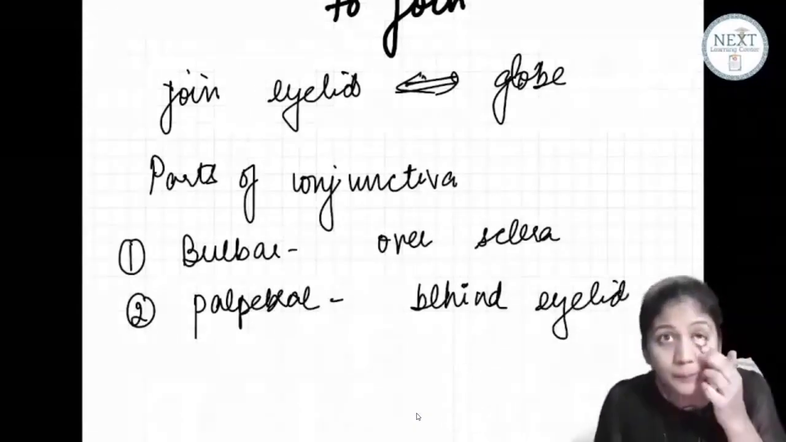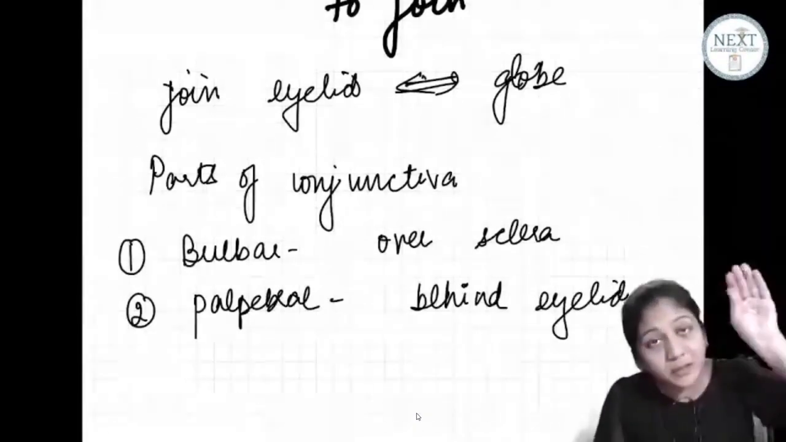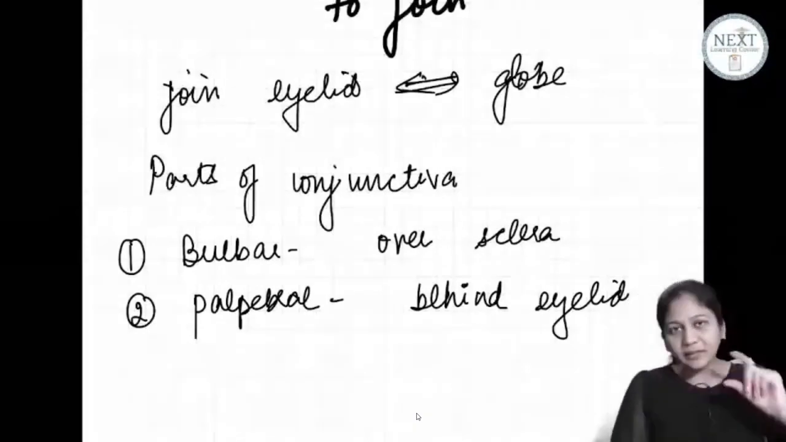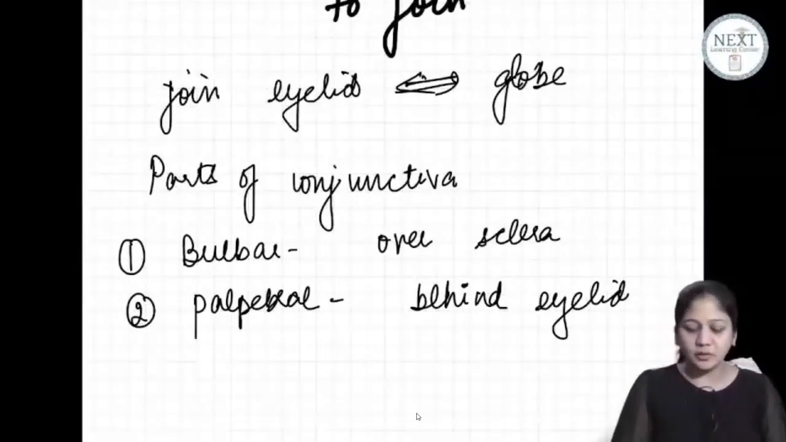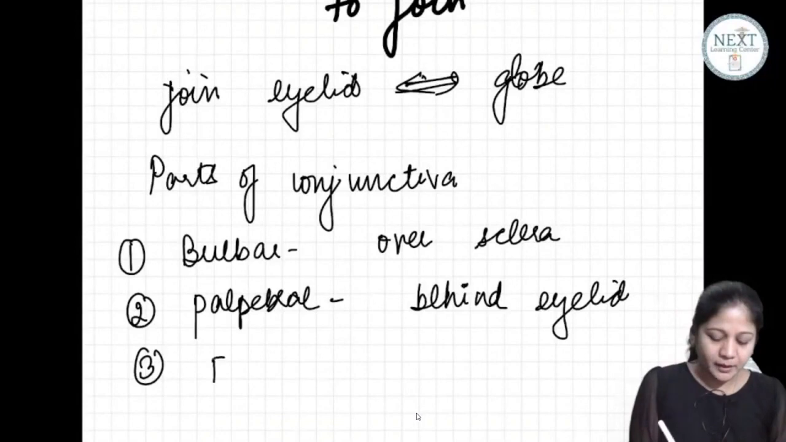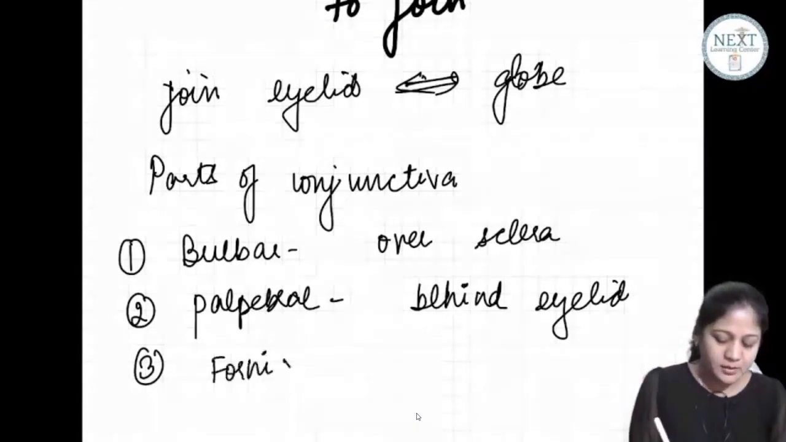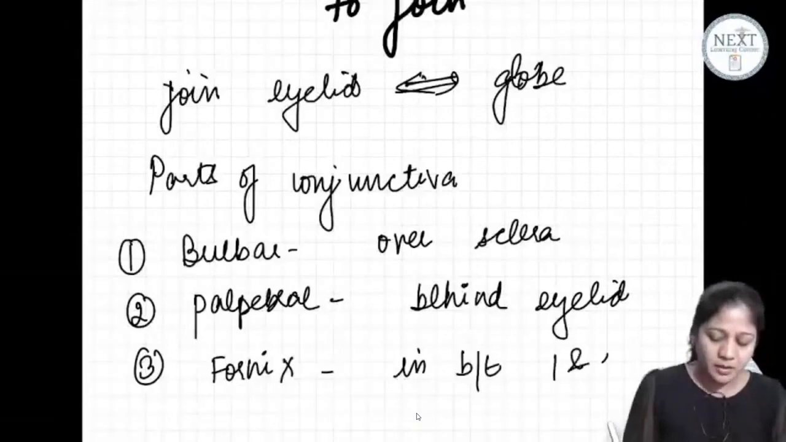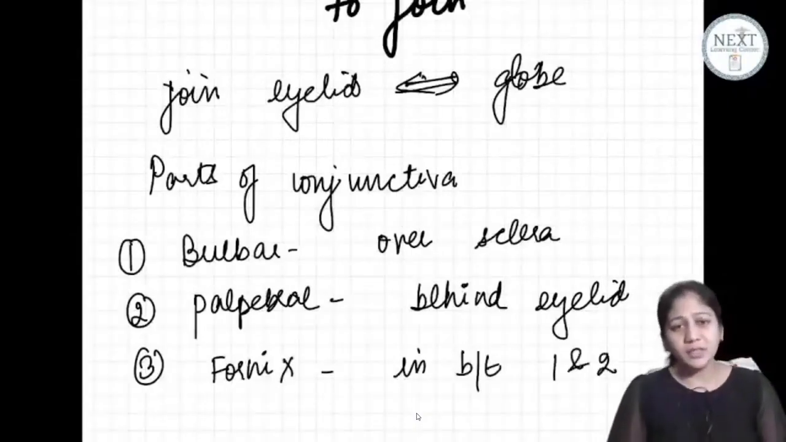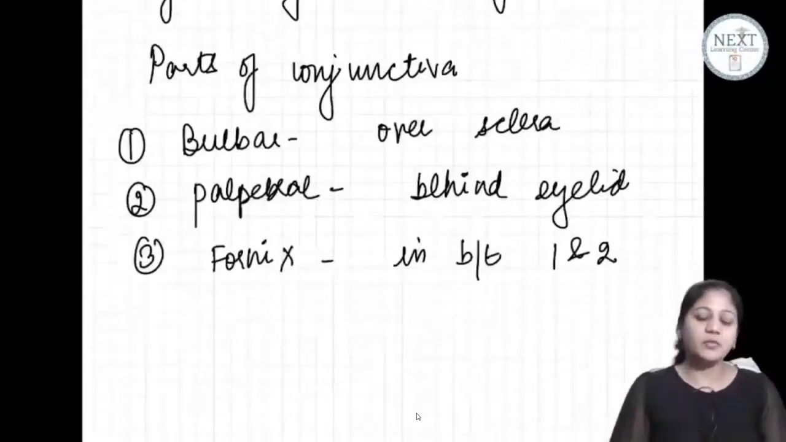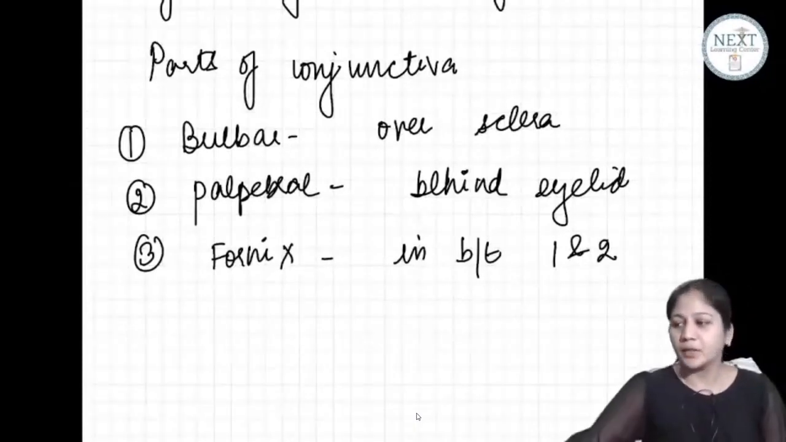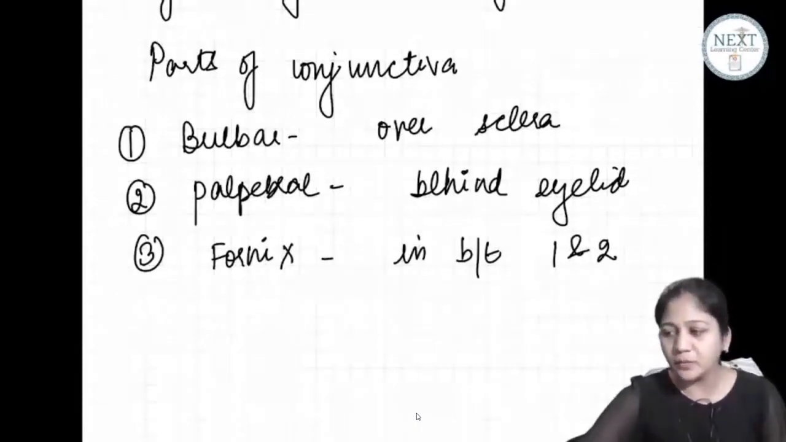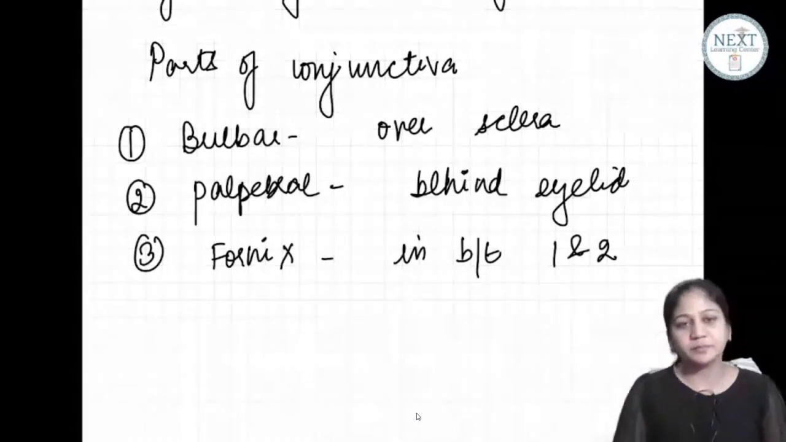In this portion, you see pink, and over this pink there is a transparent layer, and that layer is your palpebral portion. Now what about the third part? Third part is your fornix, which is in between these two, in between 1 and 2. These are the three parts of conjunctiva. Is it clear to everyone so far? Simple. Within the diagram also clear.